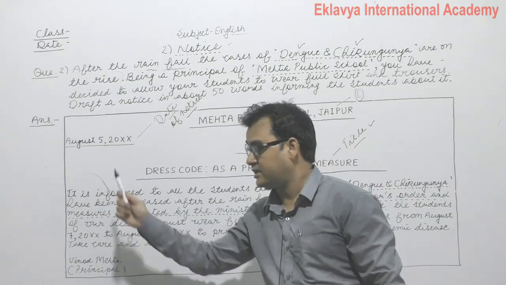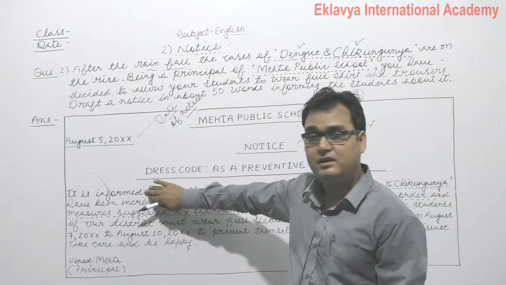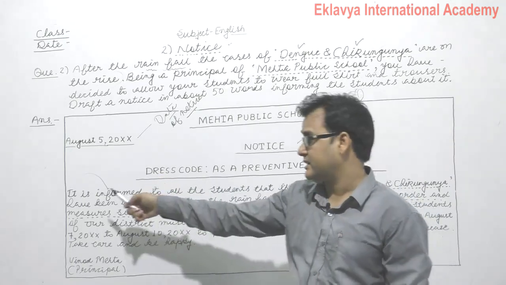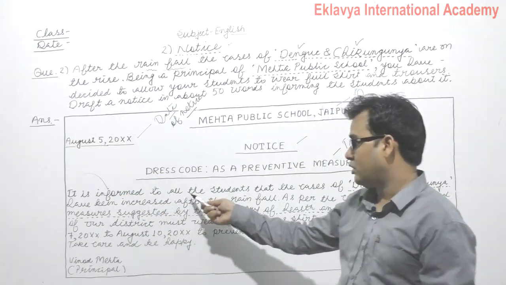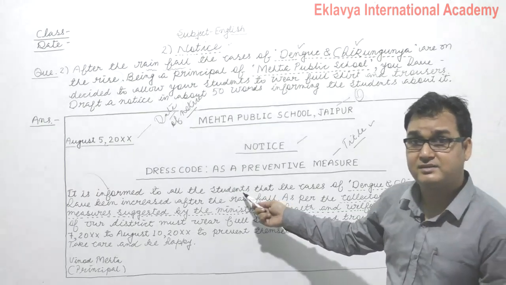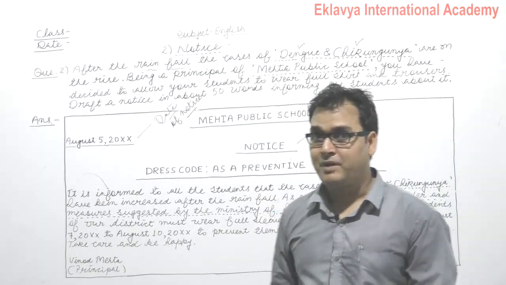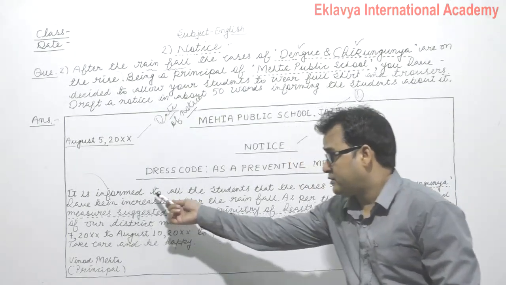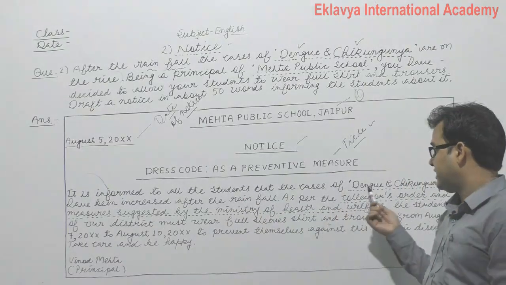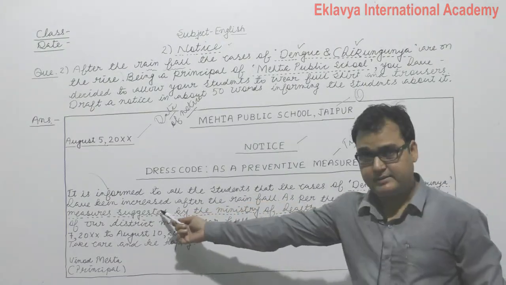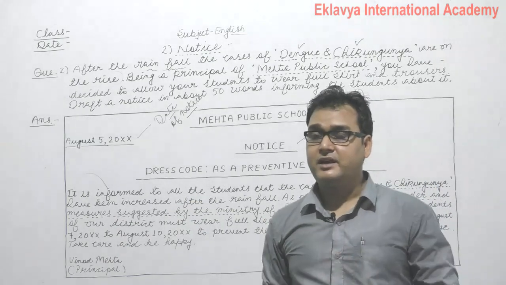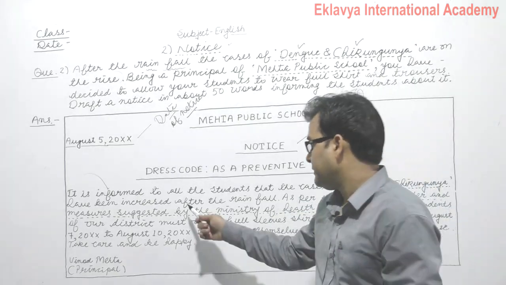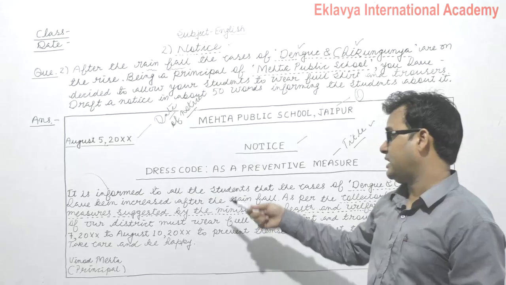It is informed. The given sentence basically is in passive voice, and the previous one was also in passive voice. Like all the students are hereby informed that, it is informed to all the students कि सभी विद्यार्थियों को inform किया जाता है, okay, by the voice of principal, by basically a pen or a message of principal. It is informed to all the students that the cases of dengue and chikungunya have been increased, कि डेंगू और चिकनगुनिया के जो केसेस हैं बढ़ चुके हैं after the rainfall. किसके बाद? रेनफॉल के बाद, बारिश होने के बाद.